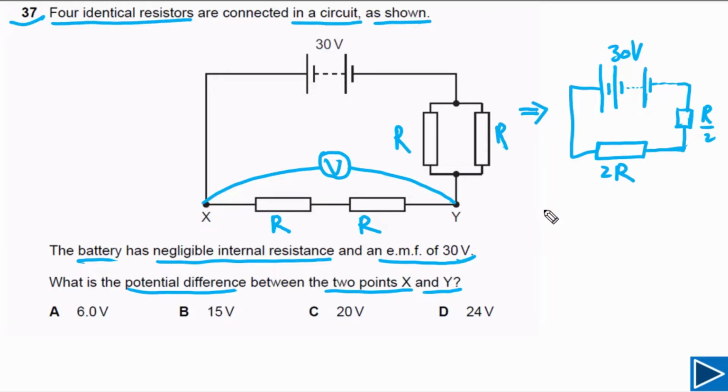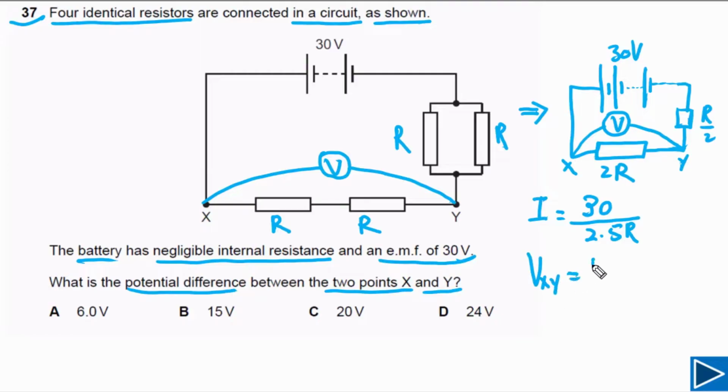Now we need to find out current in the circuit. So current in the circuit will be equal to EMF of the cell divided by total resistance. The total resistance of this circuit, simply we can write down, is 2.5 times R. We need to find out the potential difference across this resistor. It means our voltmeter is connected between these two points. This is our point X and this is our point Y. So we need to find out what is the potential difference between X and Y.